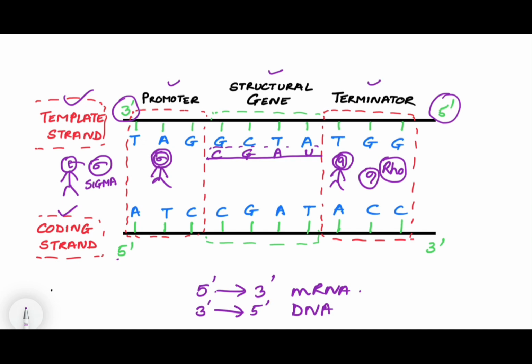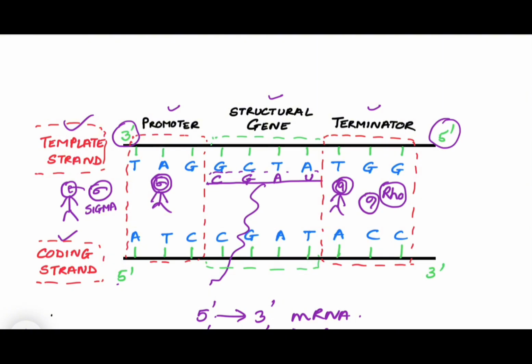But as soon as this Rho factor attaches to RNA polymerase, this unwinds and the mRNA drops out. That small strand of mRNA that is needed is enough, and that is why it reaches the terminator and the process of transcription stops. So, sigma factor initiates the process and Rho factor terminates the process.